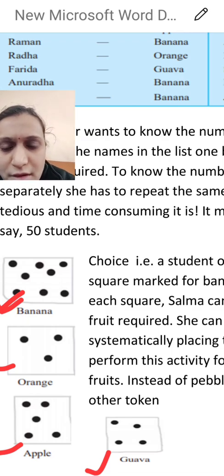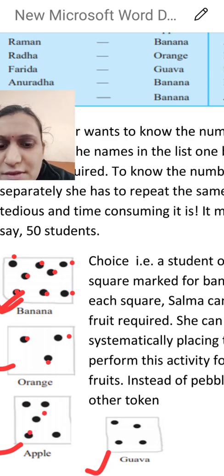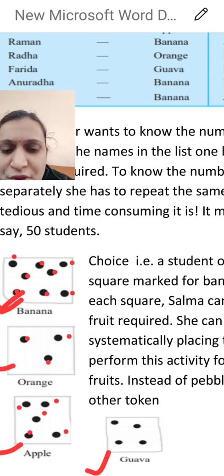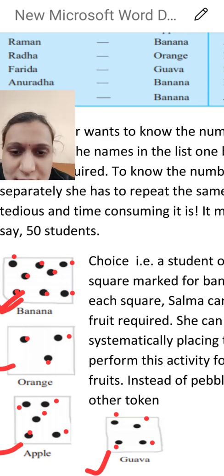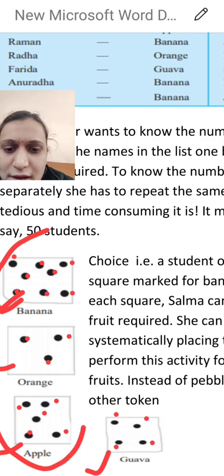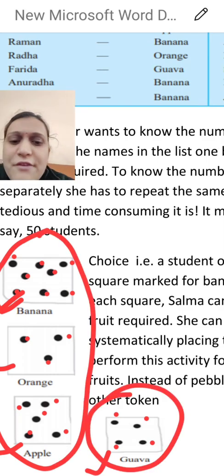Banana: you can easily count 1, 2, 3, 4, 5, 6, 7, 8. So 8 students need banana. Then 3 students need orange, then 5 students need apple and 4 students need guava. So this is the easiest method to find the data or the information.